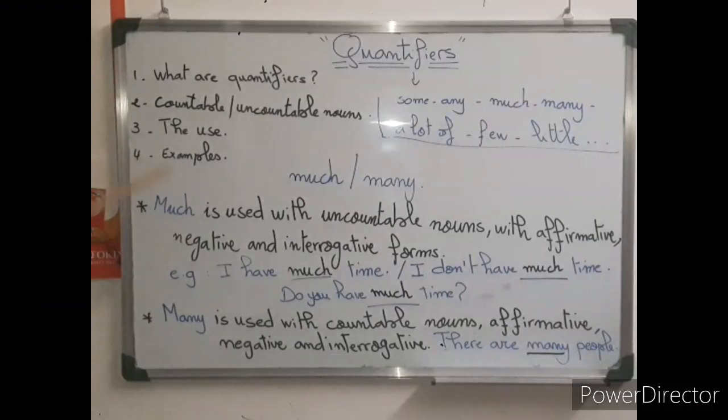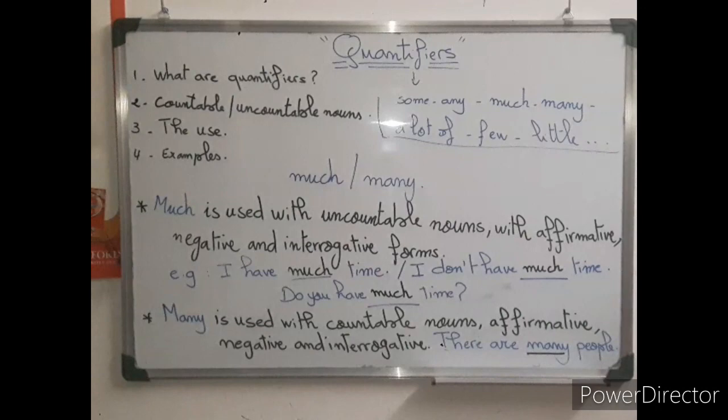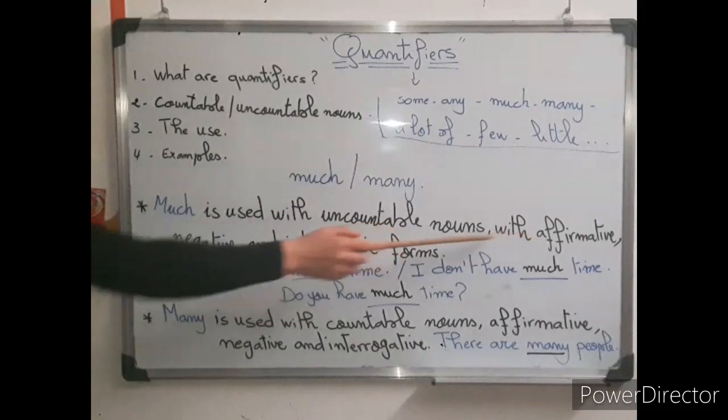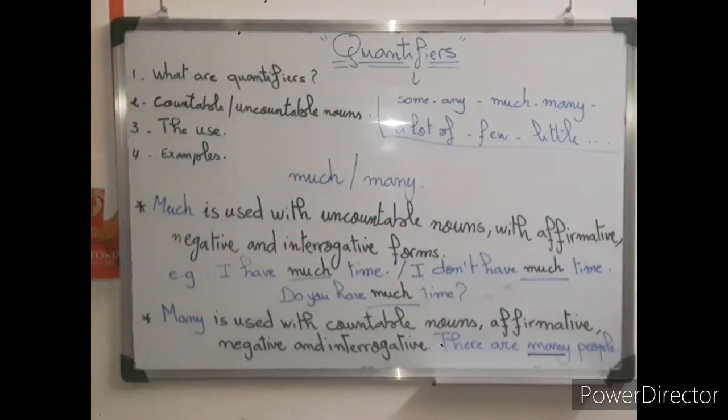Nice. So let's start with the second group, which is much and many. And both of them are quantifiers. So much is used with uncountable nouns. Des choses qu'on ne peut pas compter. And it goes with affirmative, negative, and interrogative forms. Okay, which means with all forms.